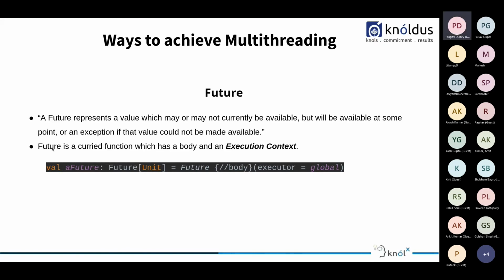Now, a future, as we can see, is a curried function which has a body and an execution context. As we know, a curried function means that it takes two argument lists. Here is the one argument list that contains the body of the future, and this is another argument list that will take an implicit value, that is the execution context. Now, what is an execution context? We'll see it here.